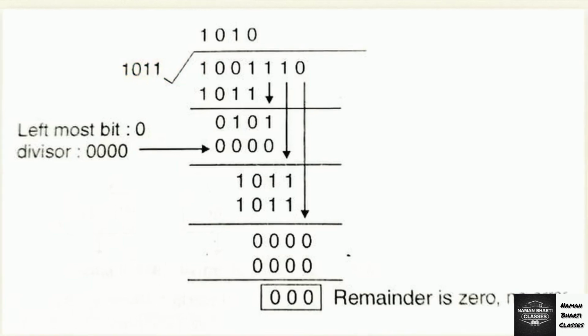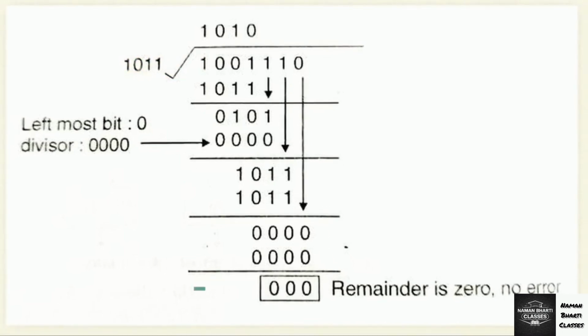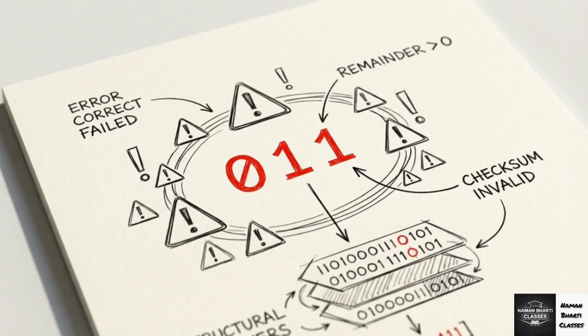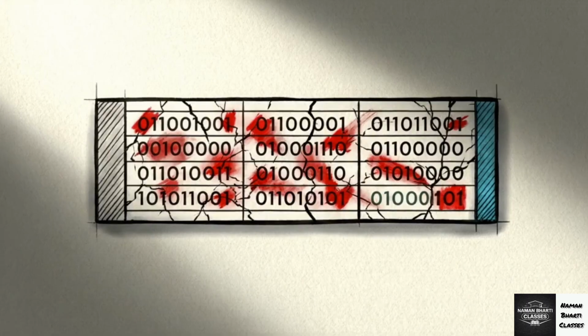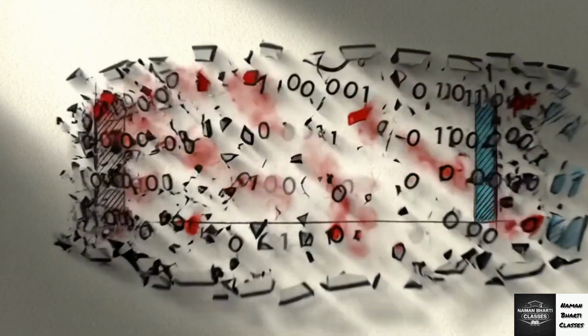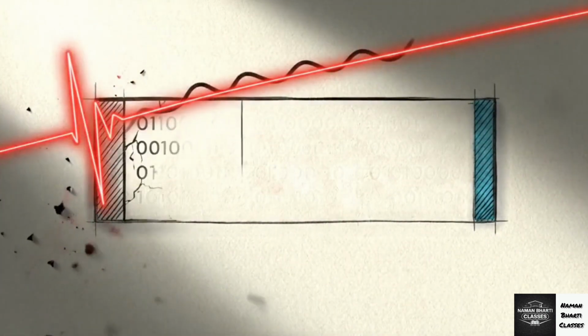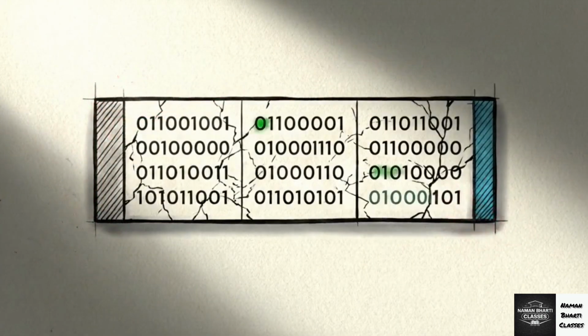If no bits have flipped in transit, dividing the frame by the divisor will always yield a remainder of exactly 0. If the remainder is anything other than 0, the receiver instantly knows the hardware altered the bits. The receiver triggers an automatic repeat request, or ARQ. It discards the corrupted frame entirely and demands a fresh transmission from the sender.